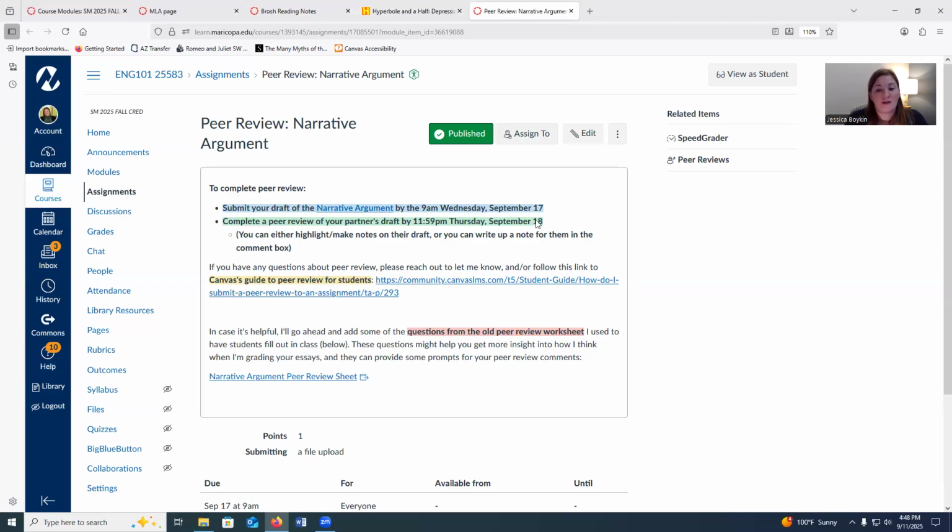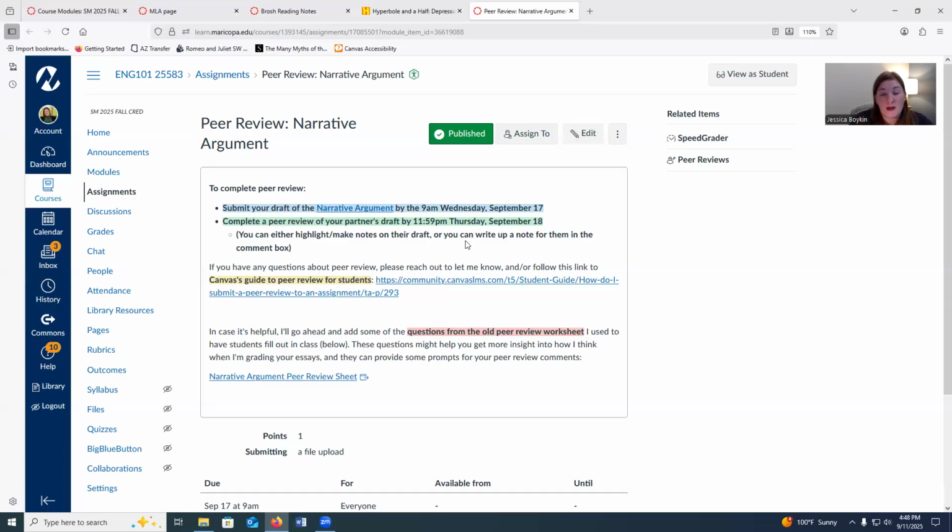Your narrative argument draft only needs to be approximately 2 pages long. It's okay if it's a little bit shorter than that. It's okay if it's longer than that. It's okay if it just needs to be around that. And what I'm looking for in terms of your feedback to your peer. So basically what's going to happen is that you're going to get an email from Canvas that is going to give you access to another student's draft in the class. And they'll have access to your draft. And then you can give each other feedback.